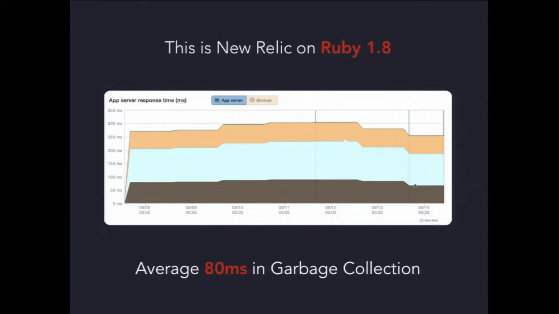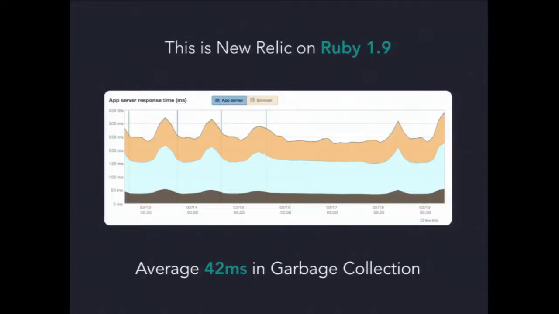So the bottom section is garbage collection time. We were running about 80 milliseconds in garbage collection time for the main application that you're going to log into. The middle chunk is just the Ruby process itself running, minus garbage collection, and then the top is the database call. So in September, we're like, hey, we need to get over to 1.9 because we're trying to get on, you know, advanced things.